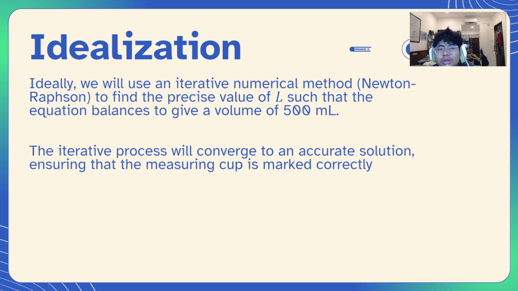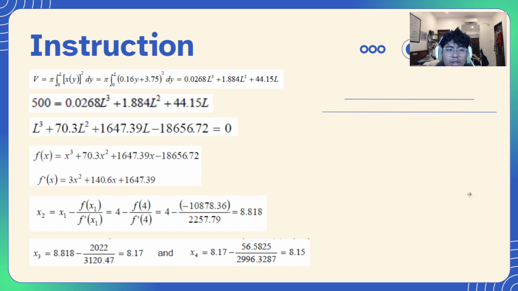So after we complete those three steps, we continue to the fourth step, which is instruction.